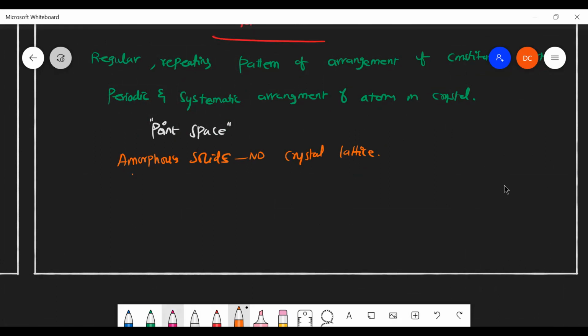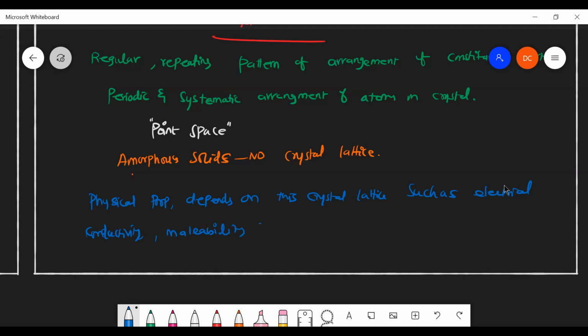But in crystalline solids, it plays a very important role because the physical properties depend on this crystal lattice, such as electrical conductivity, malleability, and ductility.